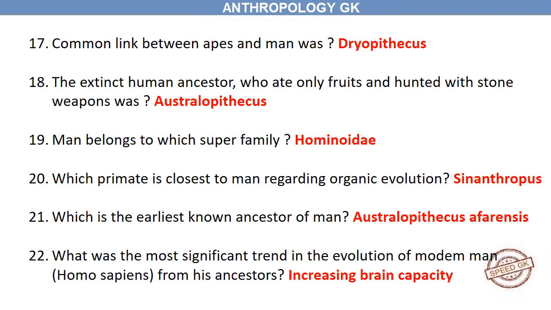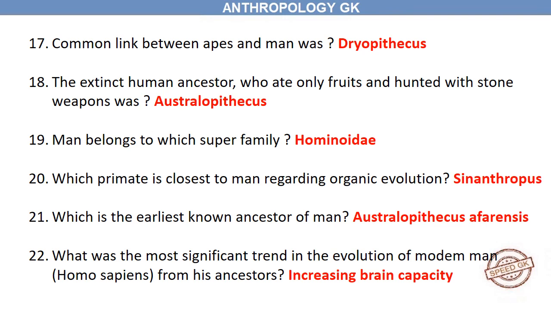The extinct human ancestor who ate only fruits and hunted with stone weapons was Australopithecus. Man belongs to which superfamily? Hominoidae. Which primate is closest to man regarding organic evolution? Sinanthropus. Which is the earliest known ancestor of man? Australopithecus afarensis. What was the most significant trend in the evolution of modern man, Homo sapiens, from his ancestors?